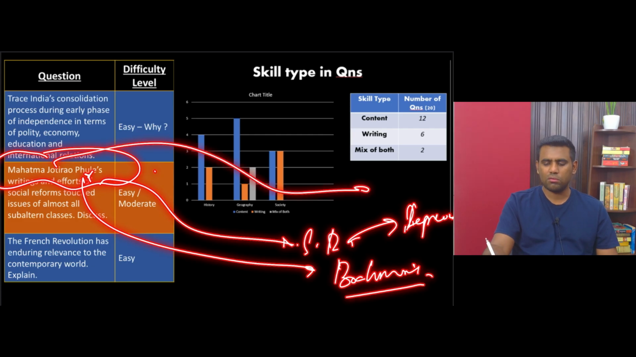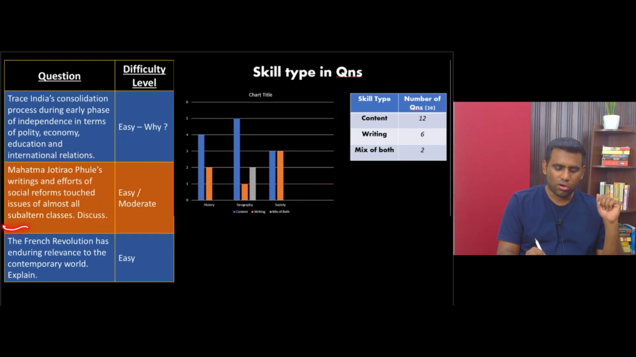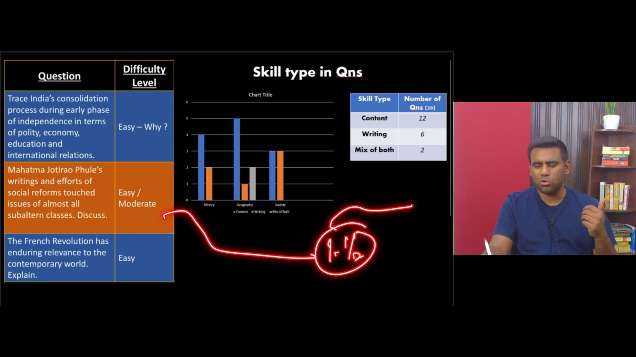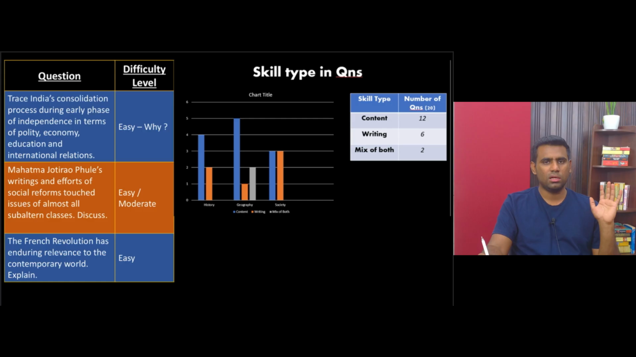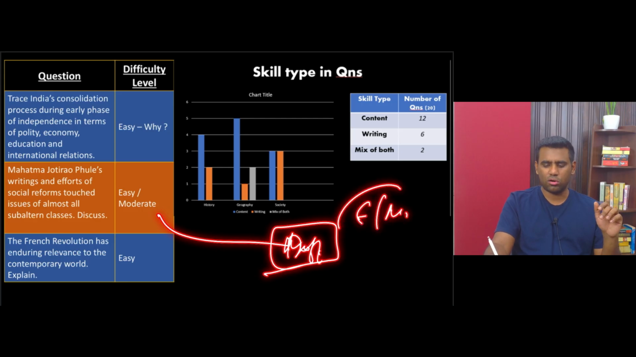So he was a man for backward classes. He was a man for the Dalits. That's the question of almost all the subaltern classes discuss, right? So interpretation of the question is not challenging. The core content that you need to have can be written for around 1 or 1.5 pages. Maybe stretching it beyond that could be difficult. If you have very specific ideas about Jyotirao Phule, then you can take it beyond the first 1.5 pages, right? That's why even this is not moderate, even this is not difficult. I would rather put it under the easy or the moderate category.